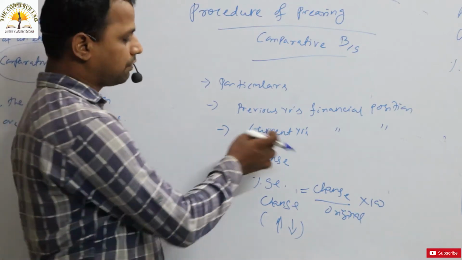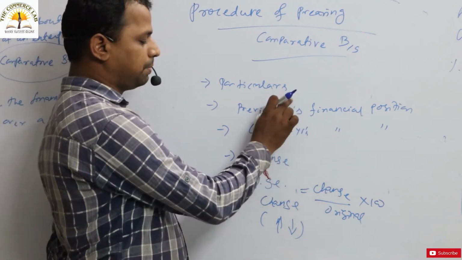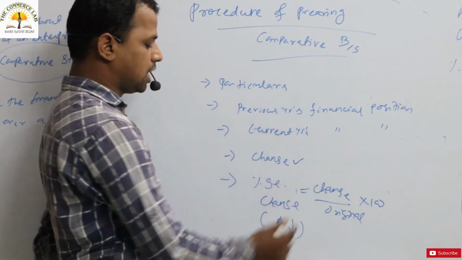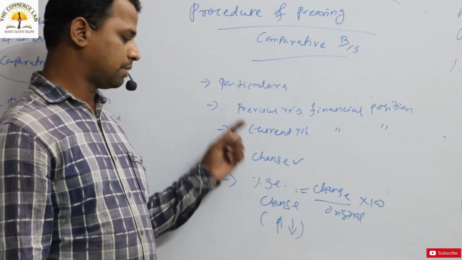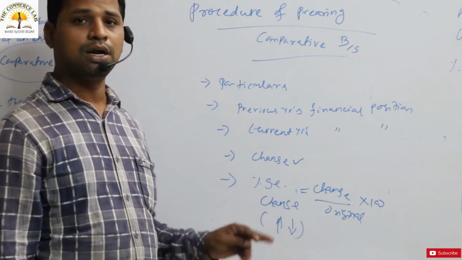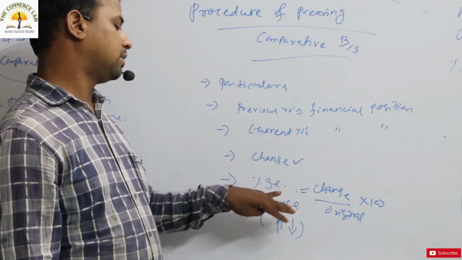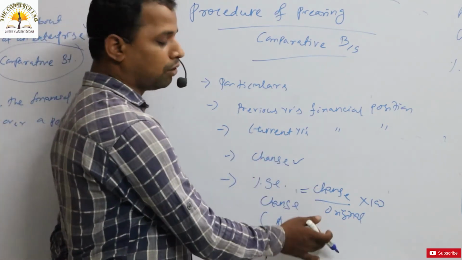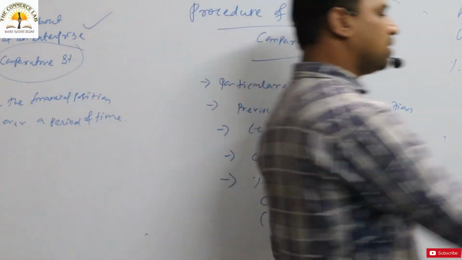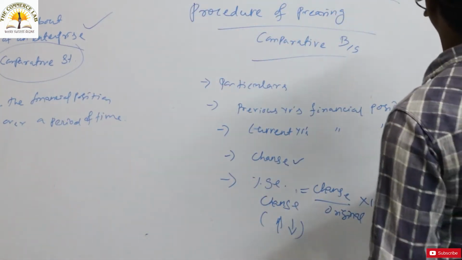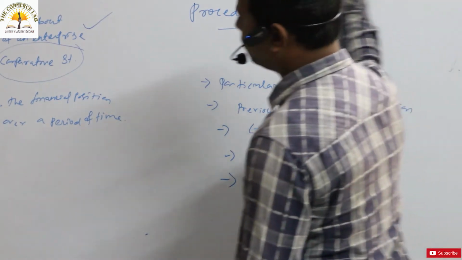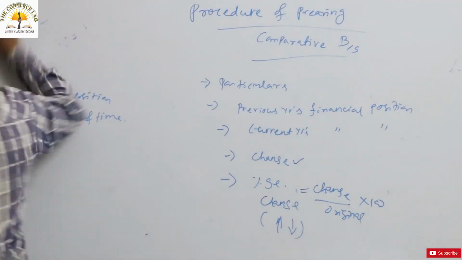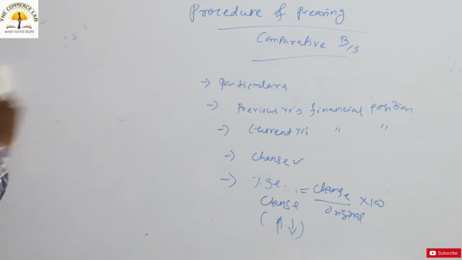You deduct the previous year figure from the current year figure to find out the change, and thereafter calculate the percentage change, by dividing the change by the original and multiplying by 100. So this is the preparation of the comparative balance sheet. We are not discussing the comparative income statement today, only the comparative balance sheet.